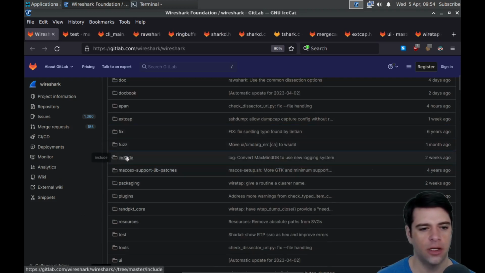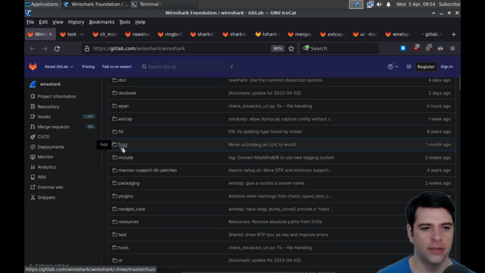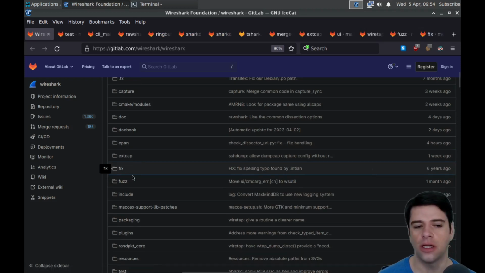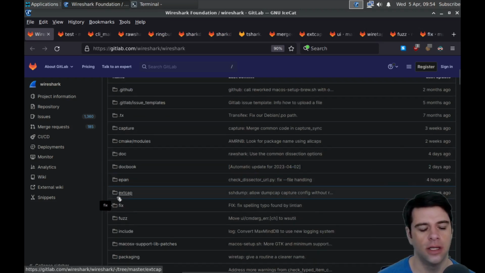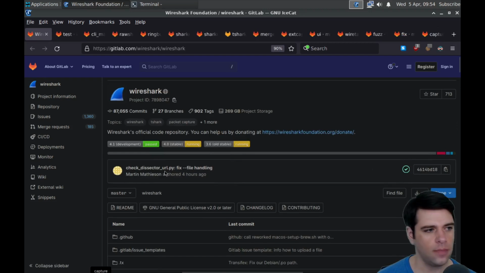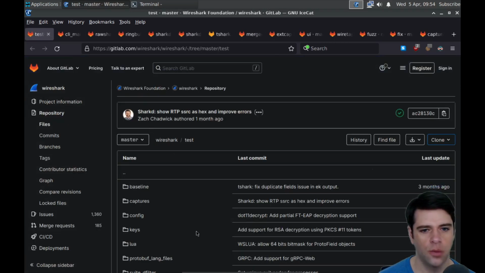We might need to look at include because it might have the header files for some important stuff. I'm curious about Fuzz. I'm curious what's in fix, but I'll just take a quick look and close them early. Xcap, I'm not sure. That could be fundamental, but I think we're looking at some other Xcap stuff, so we may come back to that. And capture seems pretty fundamental, and that should keep us busy for a while.